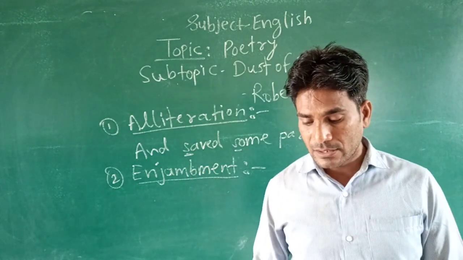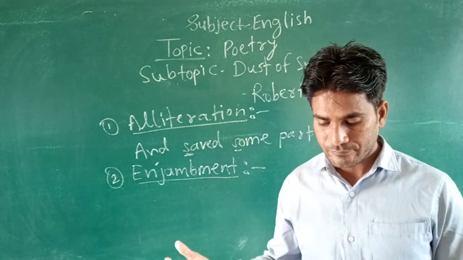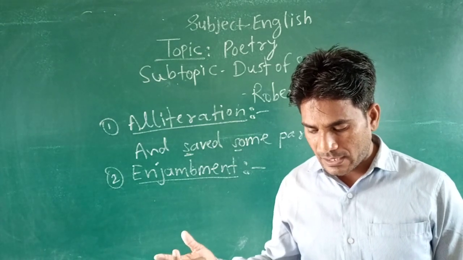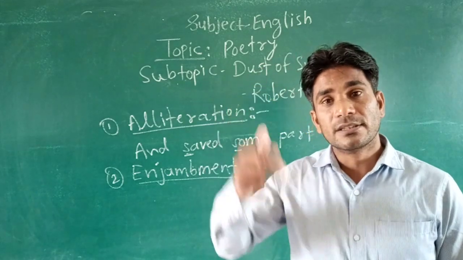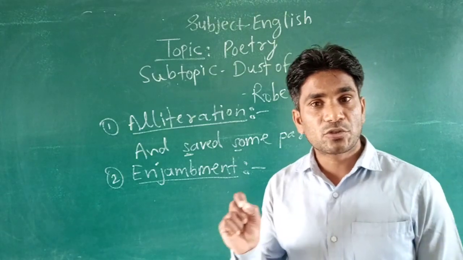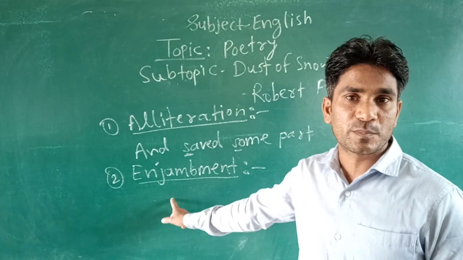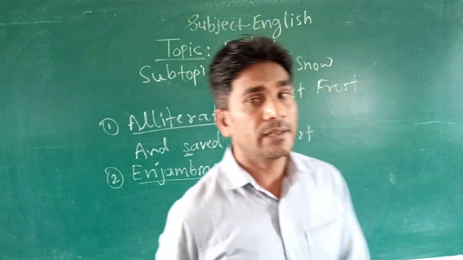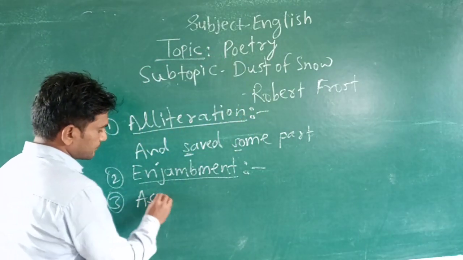Look at it: the way a crow shook down on me the dust of snow from a hemlock tree has given my heart a change of mood and saved some part of a day I had rued. So this whole poem is in enjambment. Understood? The whole poem will be the example of enjambment, and this figure of speech is prominently used in this poem. Got it? Then the next one, the third one, is assonance.